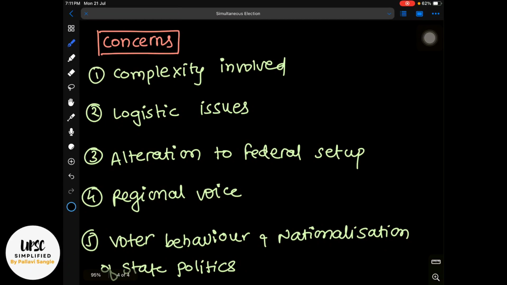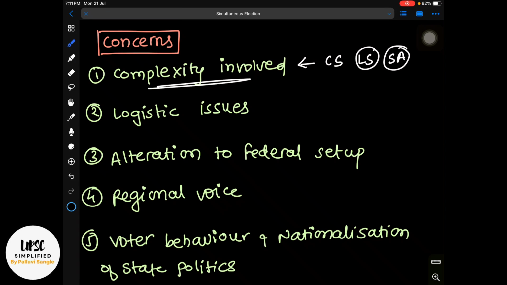Then what are the concerns in spite of all these advantages? First of all, the complexity involved, right? After independence, India had seen many simultaneous elections, because state and center elections were happening simultaneously. But there are instances where either Lok Sabha or state assemblies were dissolved before their term.